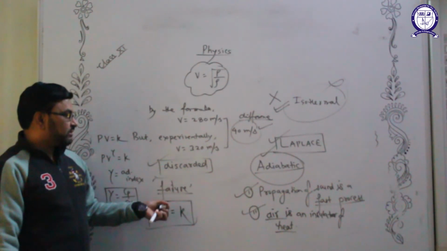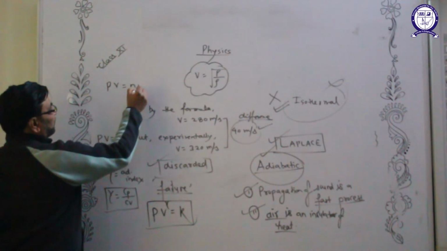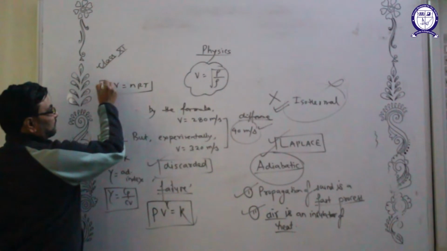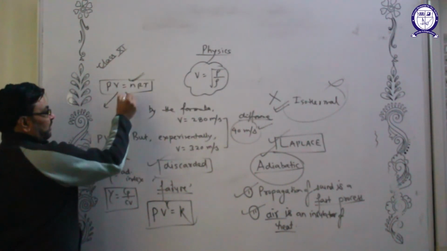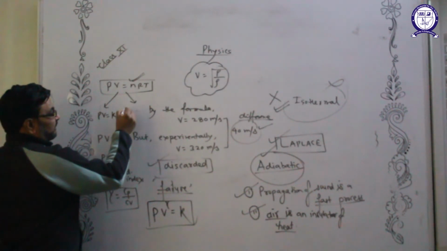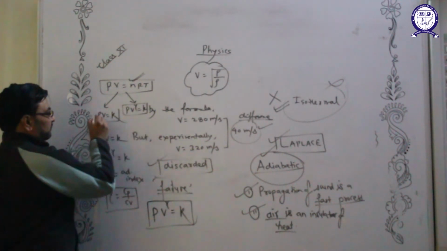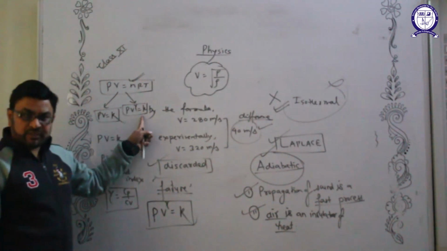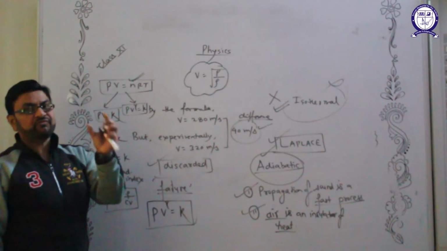This is the general equation of state, the ideal gas equation. Under isothermal condition, PV becomes constant, and under adiabatic condition, PV^gamma becomes constant. Now we will differentiate this equation and get the corrected and final formula.